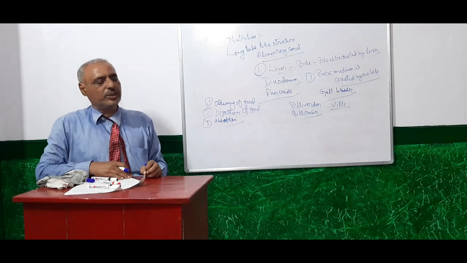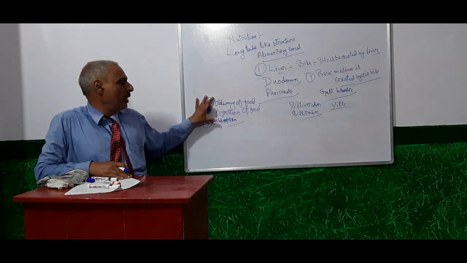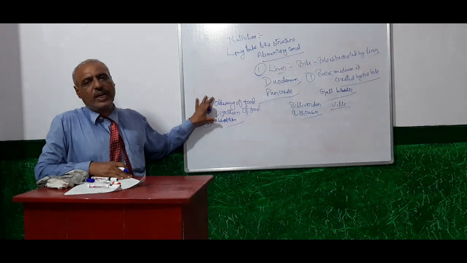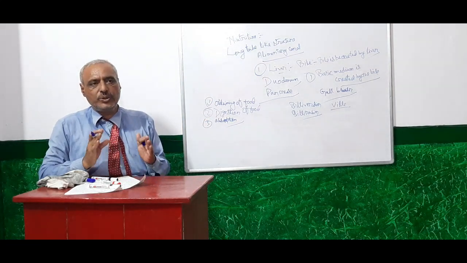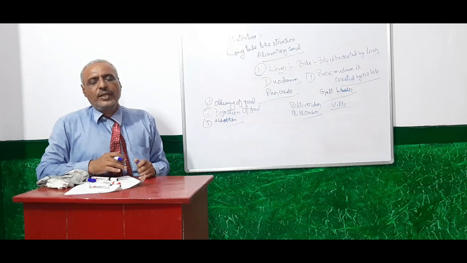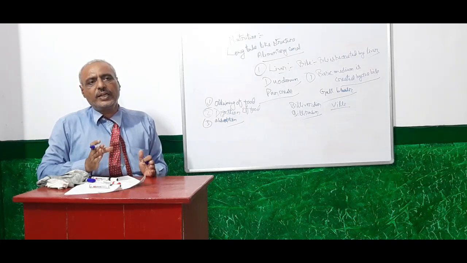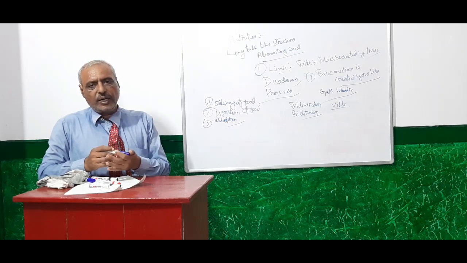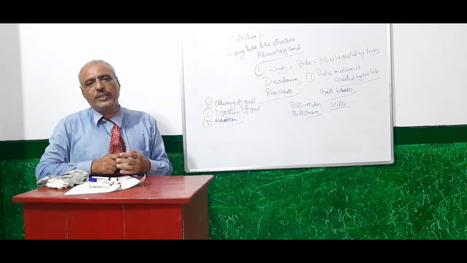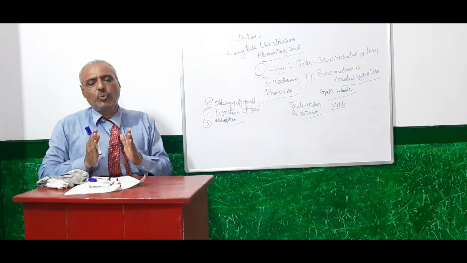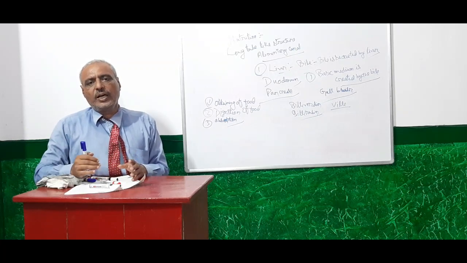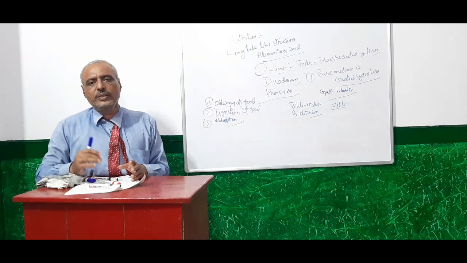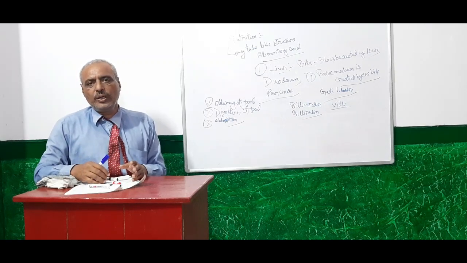So for nutrition, all these processes are necessary for our body, and it is very necessary that all the organs of the alimentary canal work well and complete digestion fully.